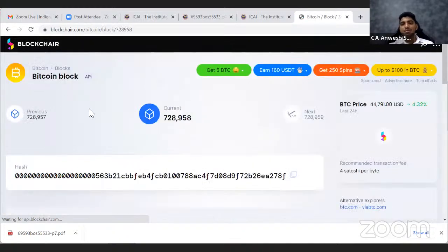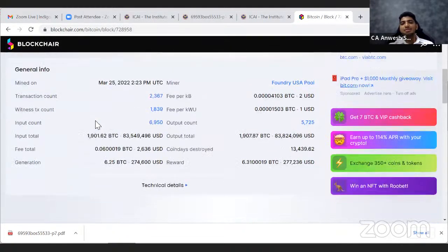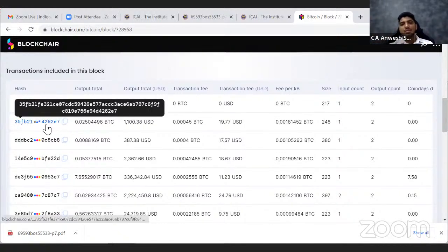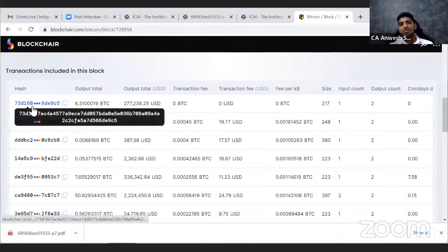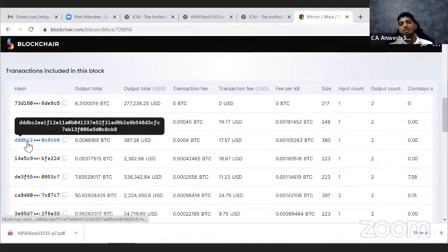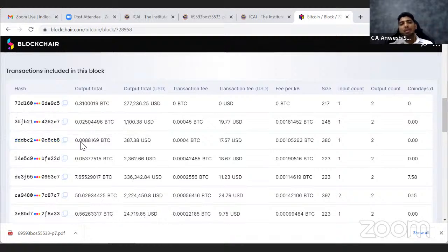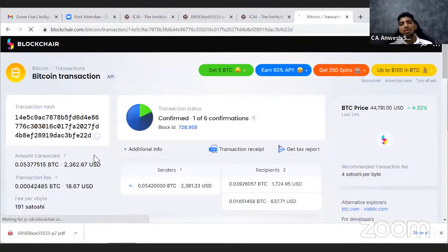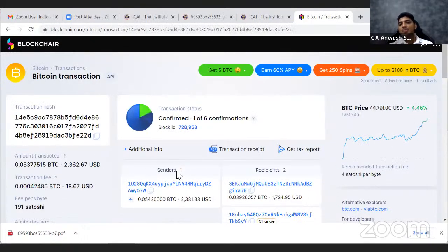If I say notice board, I have to show you the transactions also, right? So yes, these are all the transactions. When I say notice board, it is not just one person's transaction that will be put, everybody's transaction will be put here. If you see here, this is one transaction, this is another transaction, and so on. There are hundreds of transactions. You can open any transaction to check it. So I'll open this transaction, and it says there is one person who is sending the money, and then there are two parties who are receiving the money. So this is what blockchain actually is, or how it looks.